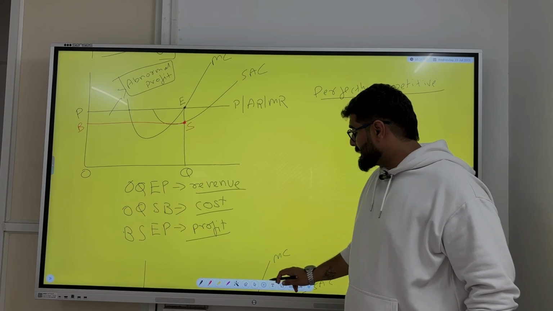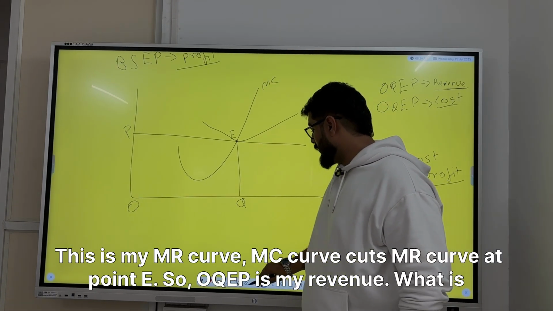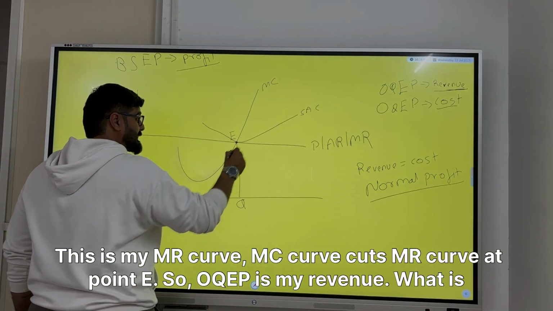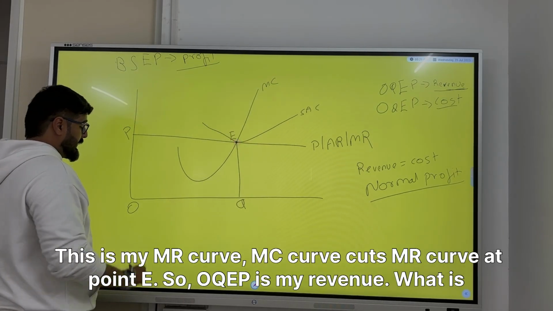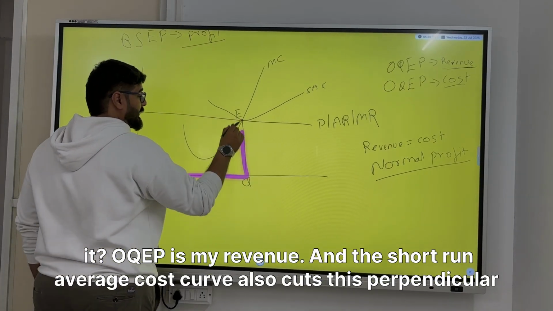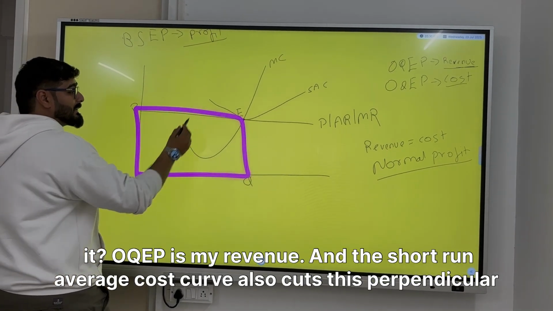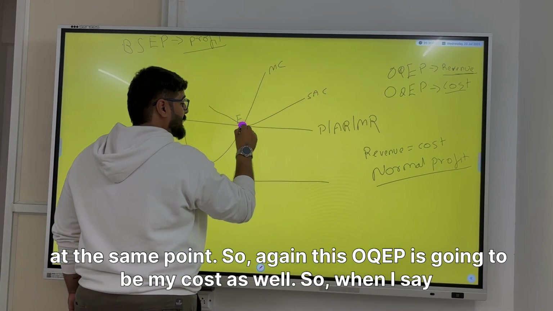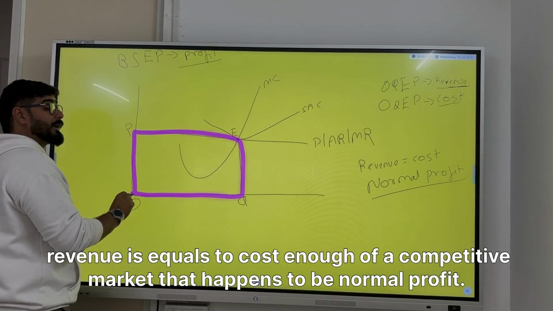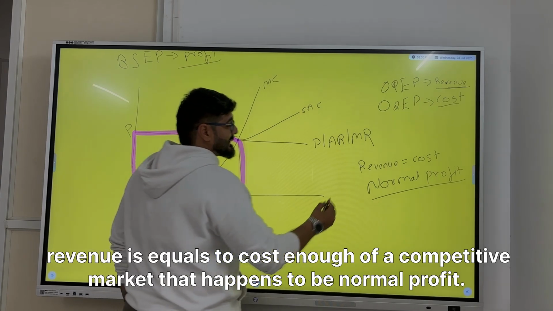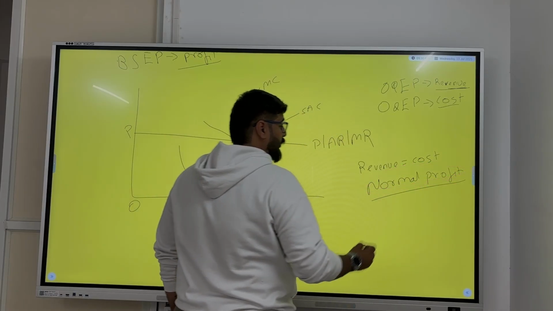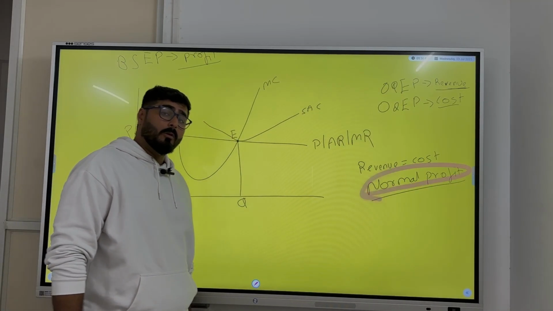Okay. Now the second situation is over here, again same thing. This is my MR curve, MC curve cuts MR curve at point E. So OQEP is my revenue. What is it? OQEP is my revenue. And the short run average cost curve also cuts this perpendicular at the same point. So again, OQEP is going to be my cost as well. So when I say revenue is equal to cost in a perfectly competitive market, that happens to be normal profit. That happens to be normal profit.